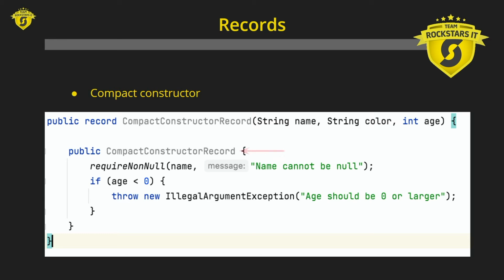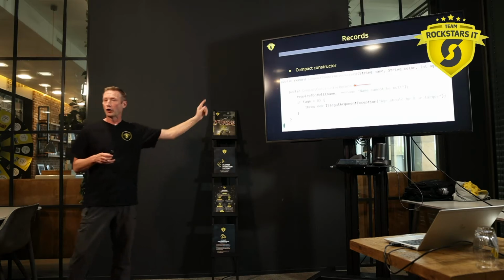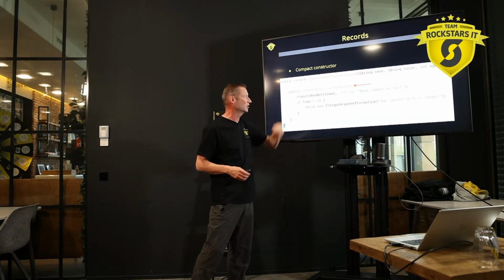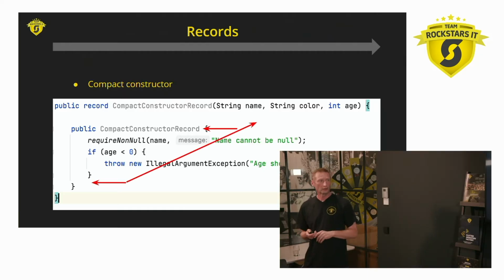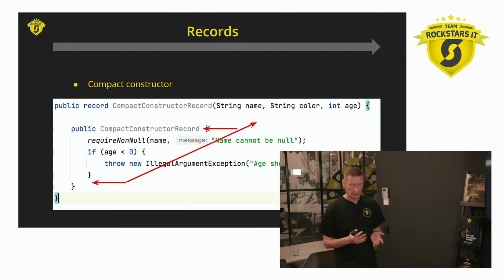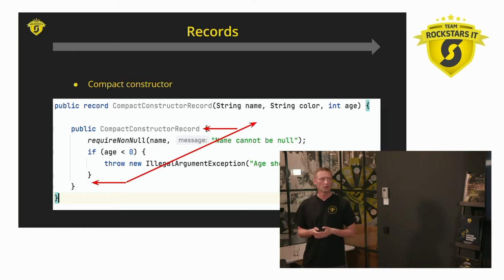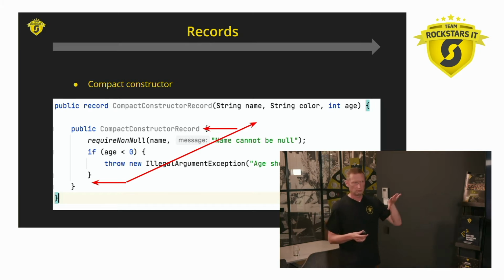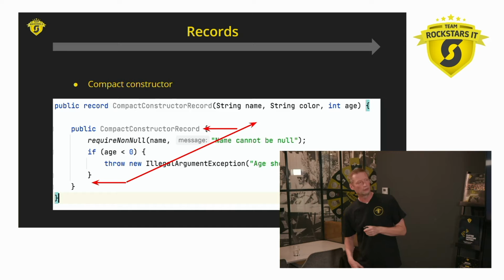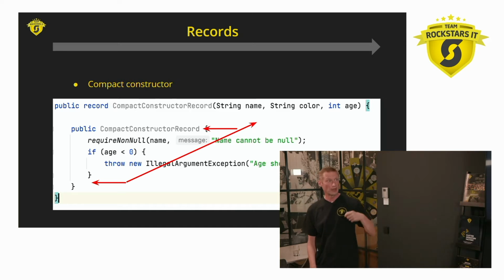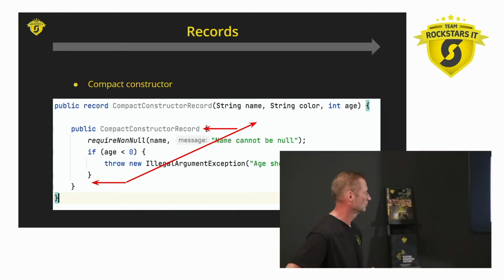Now, there's a few things here. You see there are no variable names for the arguments coming in, because it already knows what's coming in: exactly what is in the definition here. So you can do your validations, and after the validations, what you would normally do is say something like this.name = name, to set the instance variables. But the compiler says, hey, listen buddy, I know what you want to do here. I know you want to have these values, so don't worry about it. I'll take care of it for you. So you don't have to do that. Hence the name compact constructors.